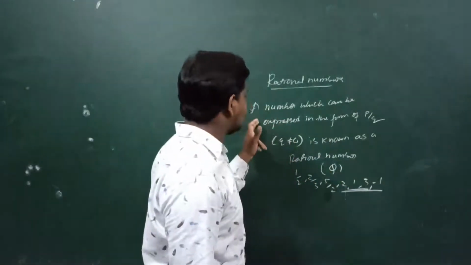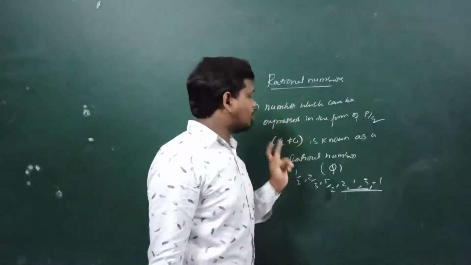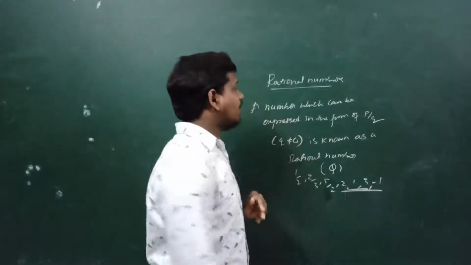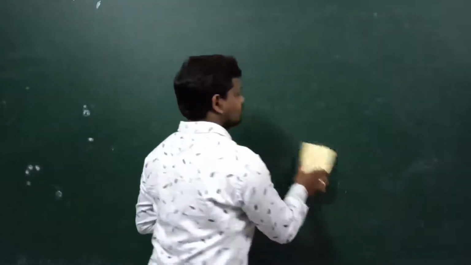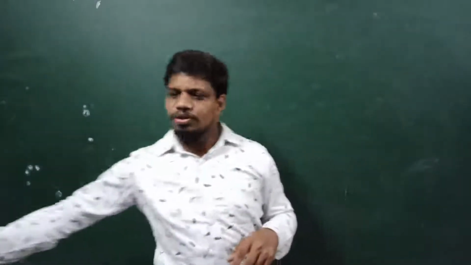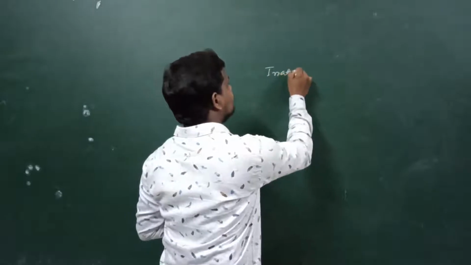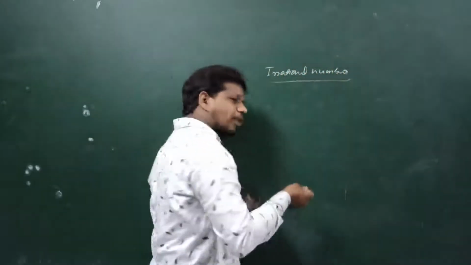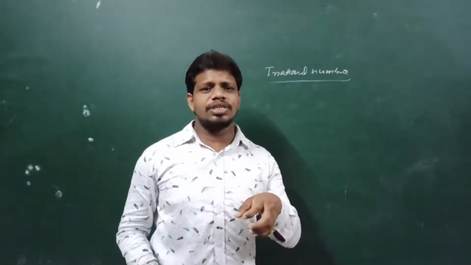So this is about the rational number. What is meant by a rational number? A number which can be expressed in the form of p by q, where q is not equal to 0, is known as a rational number. Next one, irrational numbers. What is meant by an irrational number? It is quite the opposite of the rational number.